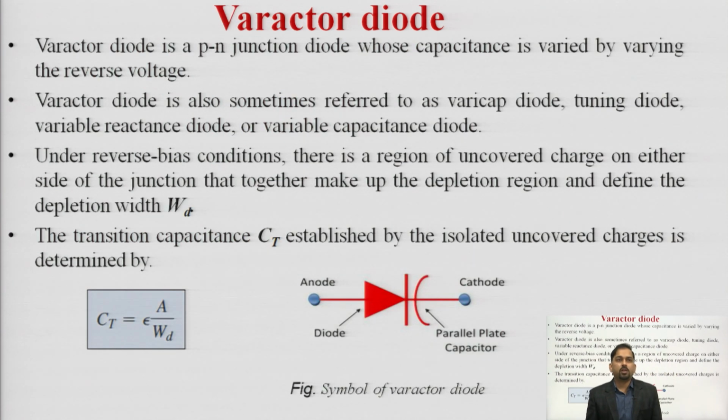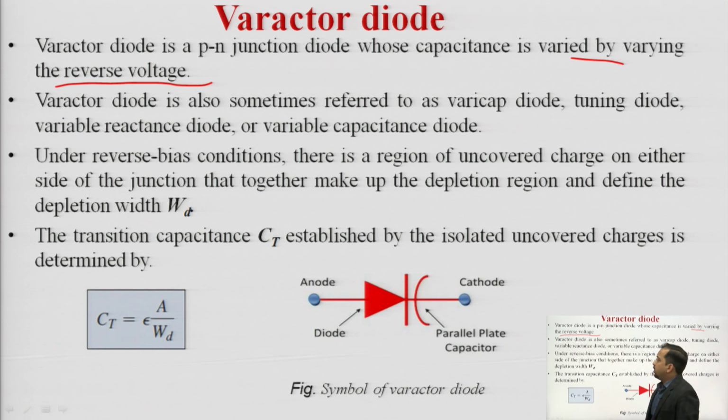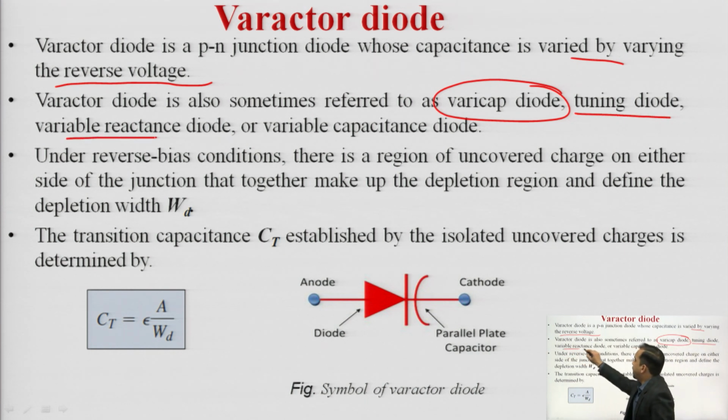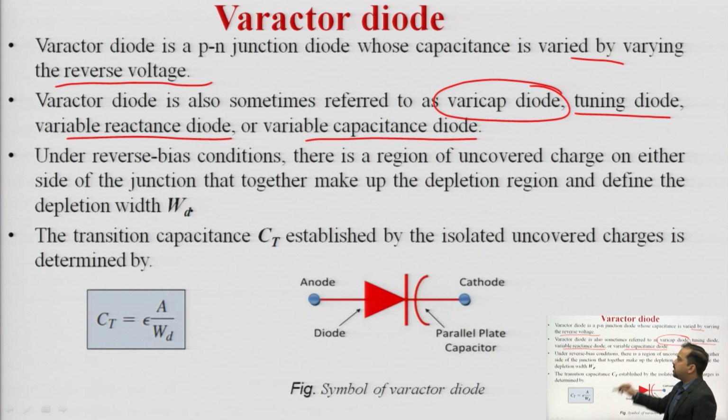Now, the third special purpose diode is the varactor diode. A varactor diode is a p-n junction diode whose capacitance is varied by varying the reverse bias voltage. The varactor diode is sometimes referred to as the variable capacitance diode, VariCap. These are also known as the tuning diode, variable reactance diode and variable capacitance diode. These are all synonyms corresponding to the varactor diode. VariCap is the variable capacitance diode.